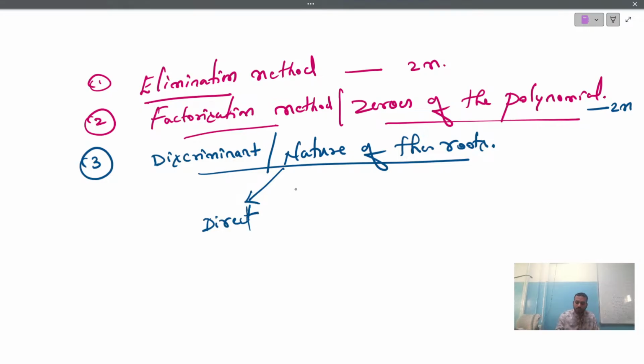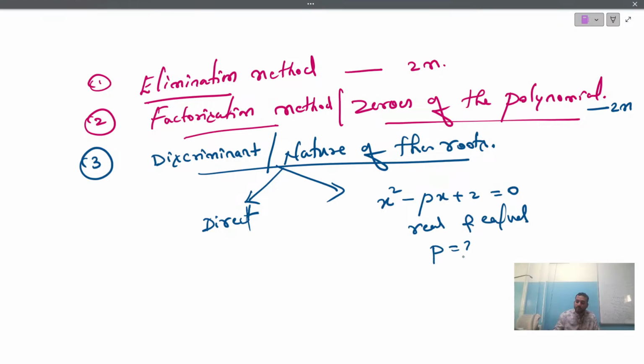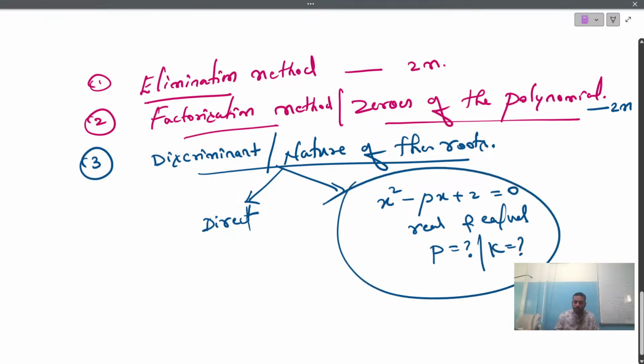Sometimes they may give you a question like this: x square minus px plus 2 equals 0, whose roots are real and equal, find the value of p. Or sometimes find the value of k.